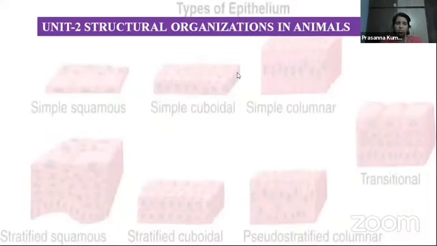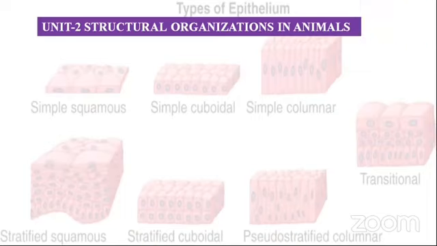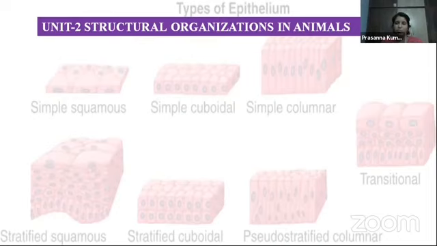The second chapter is structural organization in animals. In this we'll discuss protozoans and metazoans. Protozoans are the first organisms which evolved, and they are unicellular. Metazoans are the organisms which are multicellular. And the mode of organization, how the body is designed, the body organization was made for these two groups of organisms for their better life.